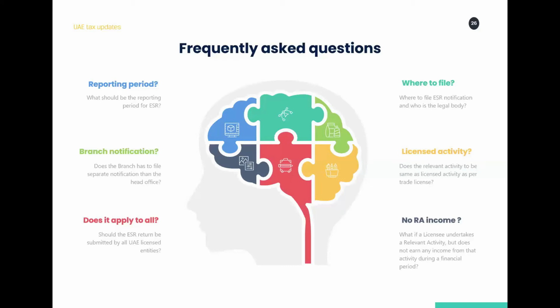Then the branch notification. This is another point: if a company has many branches within UAE, do they file one notification for the head office and the branches, or separate notifications for the branches and the head office? What we understand is that if a head office and the branches are within one regulatory authority, for example, a mainland license in Dubai where a company is formed under Ministry of Economy, the mainland license and the branches get clubbed into one.